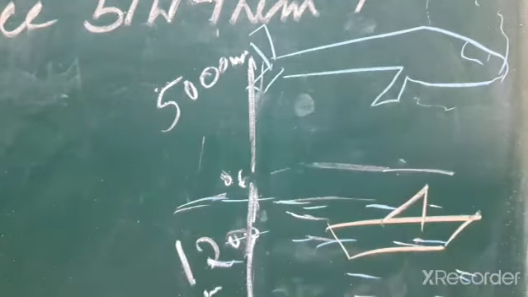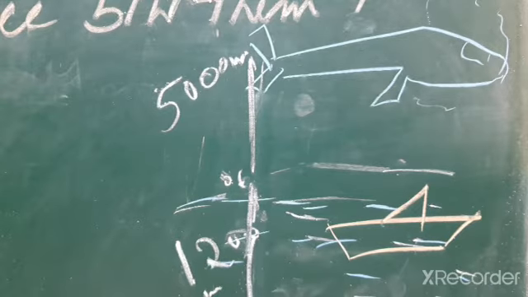So above means plus symbol, you know that. Anything below the sea level means minus symbol. At the same time, in a bank problem, deposited amount is a plus symbol, positive integers, because deposit means your money is increased. Then withdrawal means you are taking from your balance amount, so it is a decrease of money, so minus symbol. So deposit of money means plus symbol, withdrawal of money means minus symbol. So now in this problem, a plane is flying at the height of 5000 above the sea level means plus 5000, and a submarine floating 1200 meter below the sea level means it is minus.